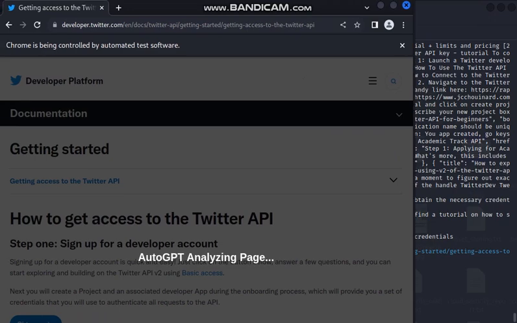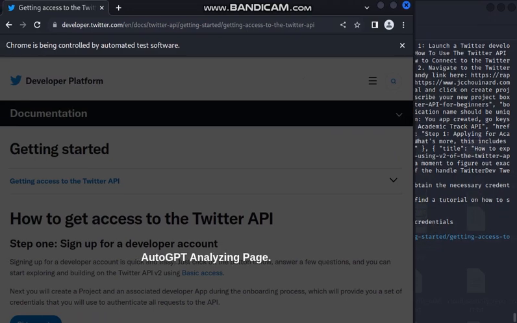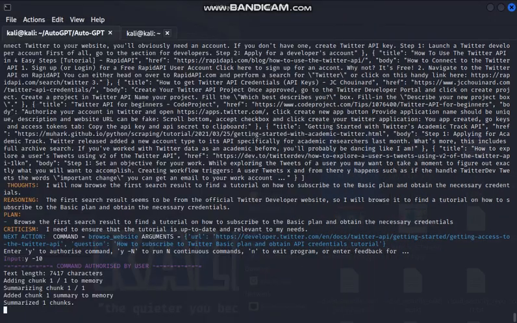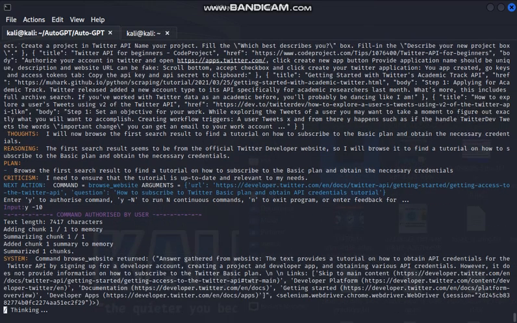Right here, it went to the website and it shows you right here, AutoGPT is analyzing the page. So I'm going to move this over and you're going to see that it's doing some stuff.